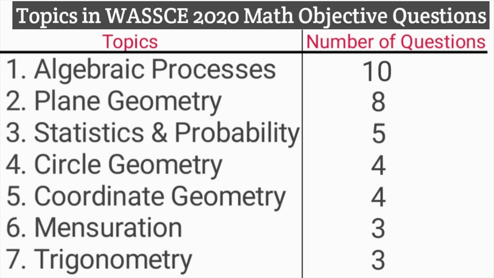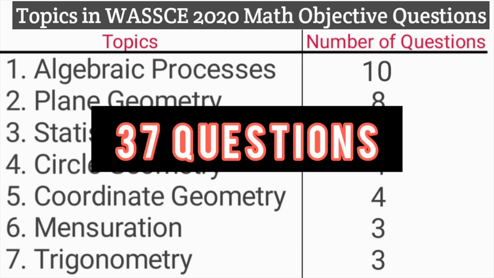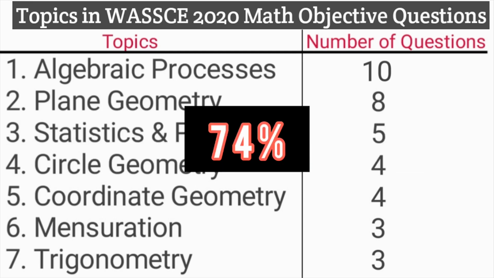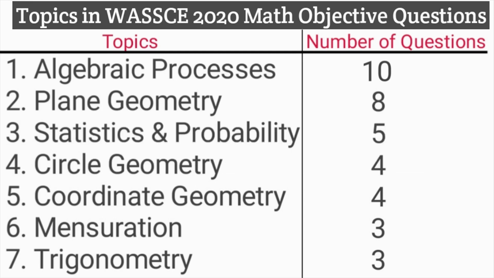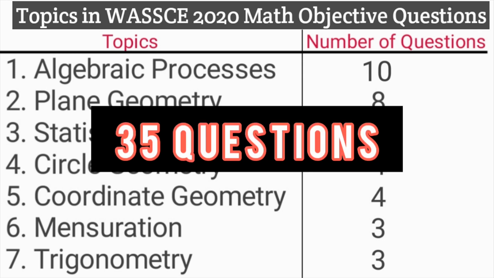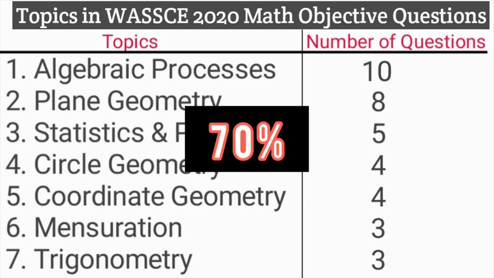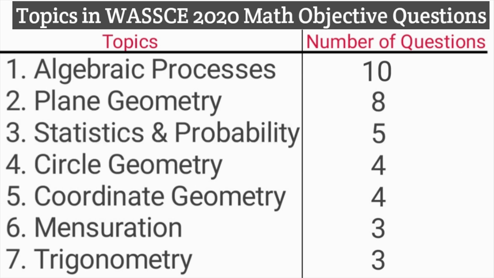Showing on your screen are the 7 topics forming an aggregate of 37 questions out of the 50 objective questions in WASSCE 2020, making 74% of the objective questions. These same topics formed 35 questions out of 50 questions in the WASSCE 2019, making up 70% of the objective questions also. Looking at the first topic, the algebraic processes, we have 10 questions out of 50 objective questions set from this topic alone.